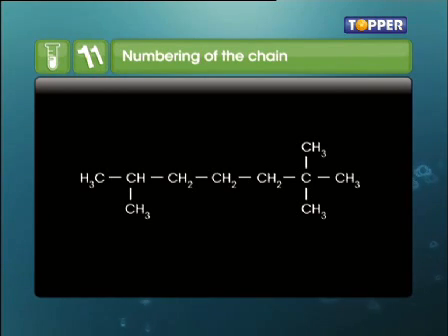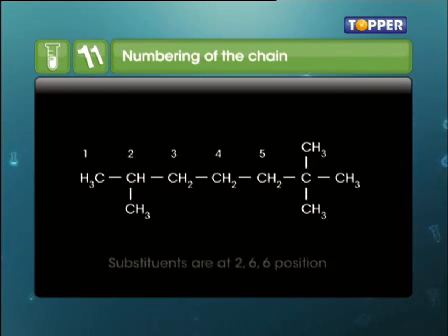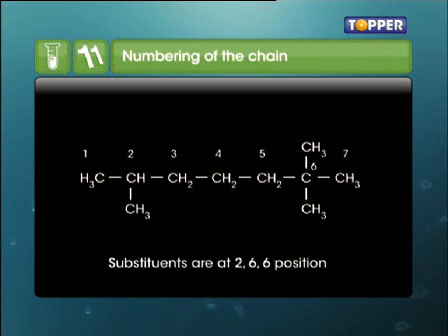If the numbering is done in the first way, the substituents fall at the positions 2, 6 and 6. While if we do it the other way around, the substituents are numbered as 2, 2 and 6. So the preferred way of numbering is the second way, since it gives lower positions to the substituents.